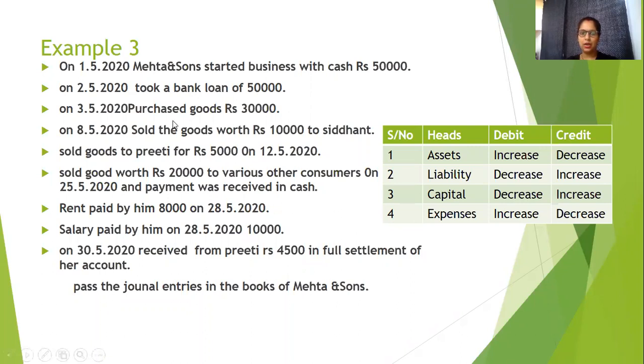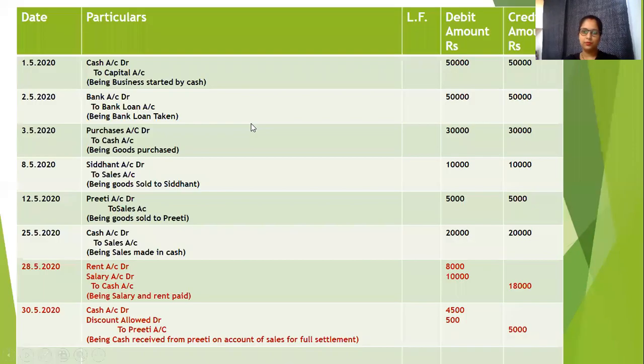Similarly, on 3/5/2020, purchased goods for rupees 30,000. So two accounts, purchase account and cash account. Cash is going out, a decrease in asset, and goods are coming in, an increase in asset. Stock increasing, and stock is an asset. So for 30,000, purchase account will be debited to cash account. The journal entry again remains the same; only the method to know what to debit and what to credit is changing.